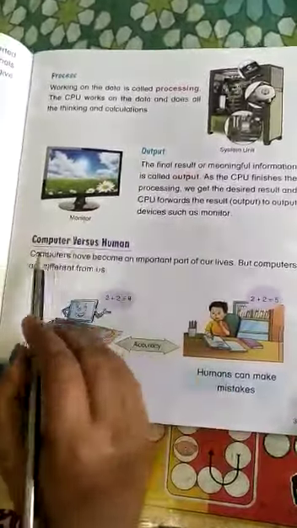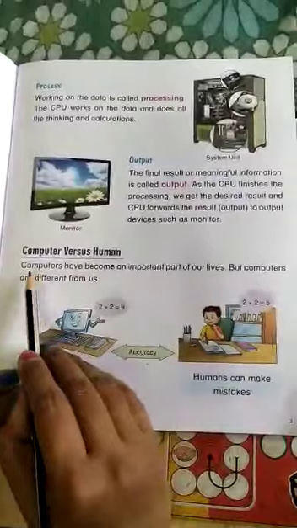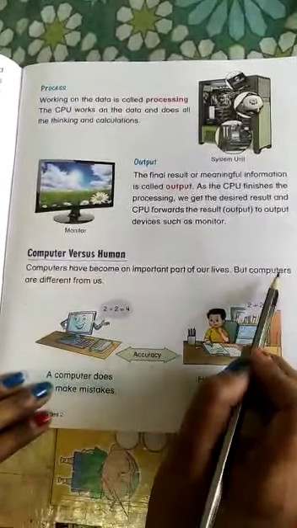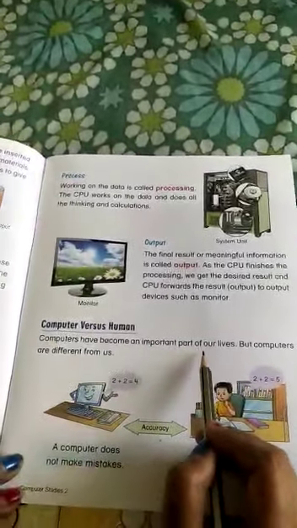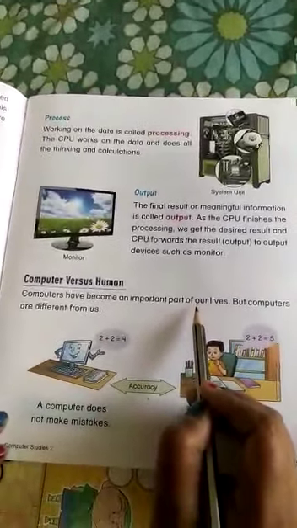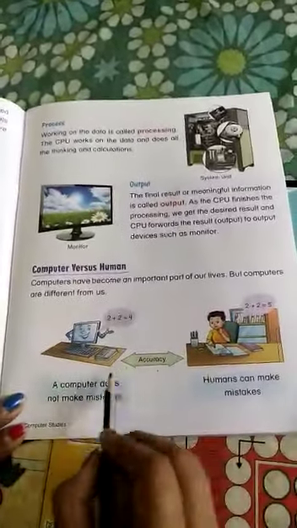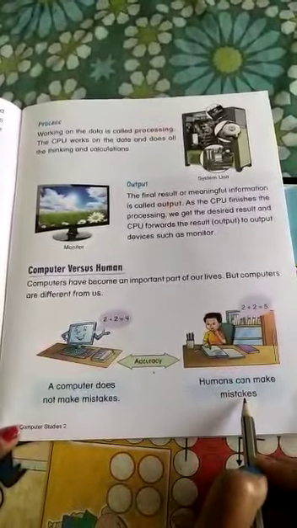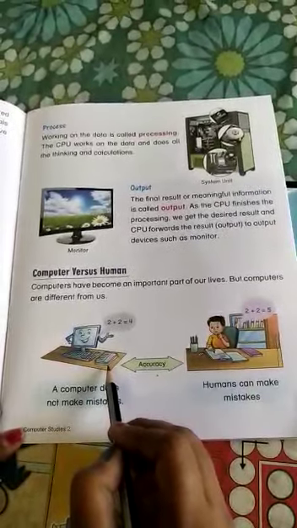So now let's start from here, computer versus human. Computers have become an important part of our lives, but computers are different from us. Computers are very important for us nowadays, but we will see what the differences are. A computer does not make mistakes. Humans can make mistakes. We have seen earlier that a computer works accurately.